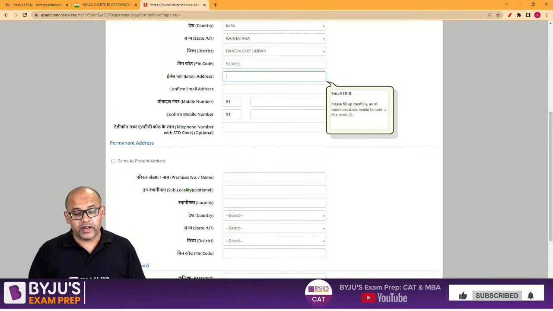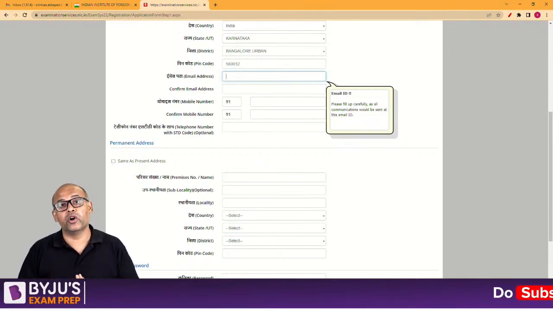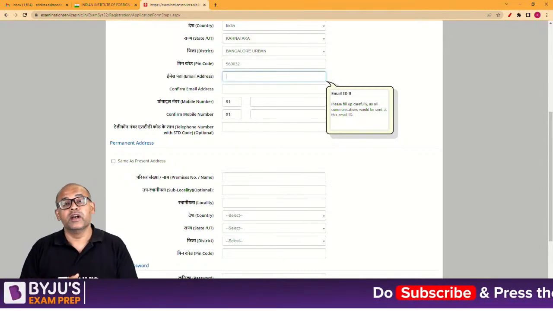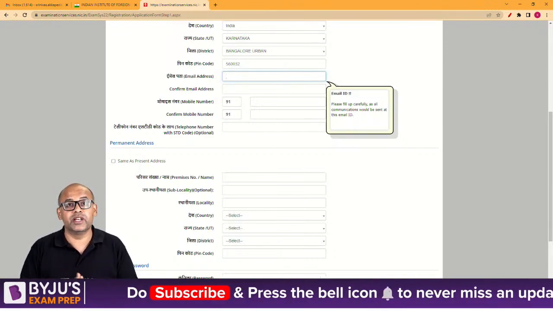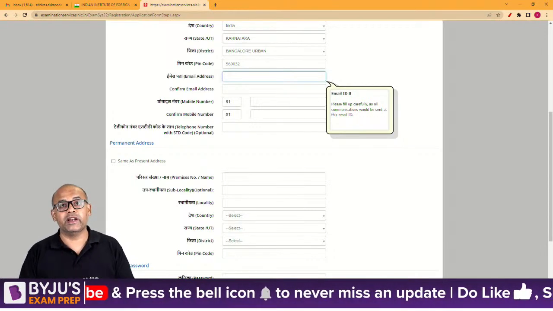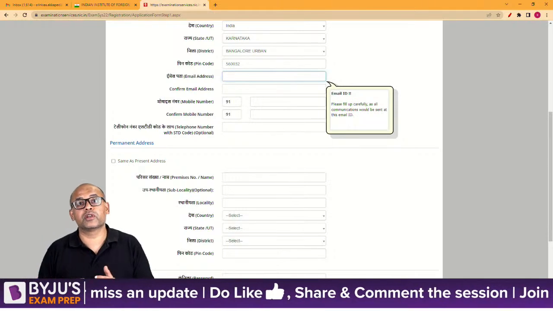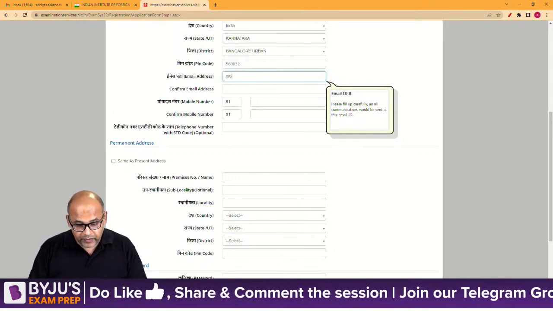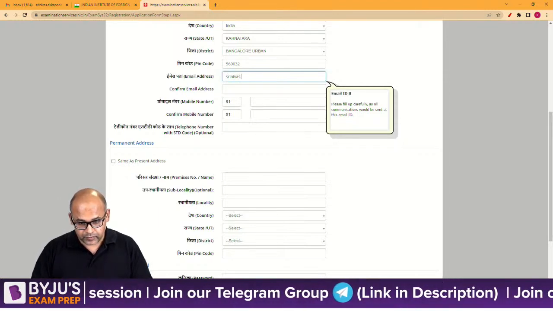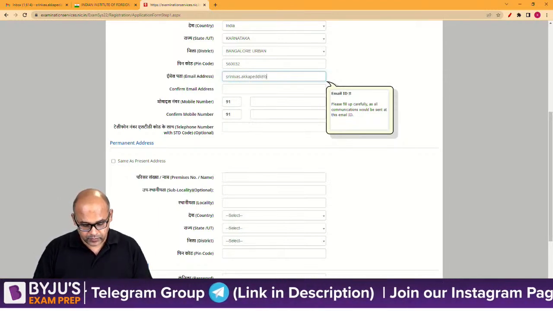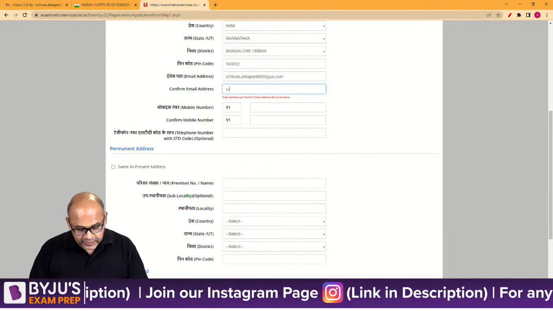Email address, obviously you'll have to give your email address. I'm going to give my official email address. Here you have to give the correct email address, because you will be getting an OTP onto the email ID. So make sure that you remember the password, because you'll be using it again and again. Your result will be coming to your email ID, as well as your OTP for the completion of the registration process will also come to your email address. So let me finish this. Confirm email ID, I'll have to enter the same.